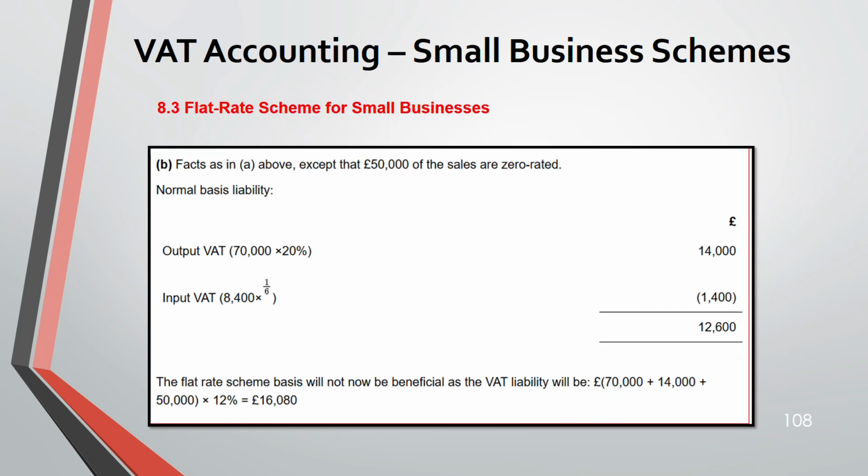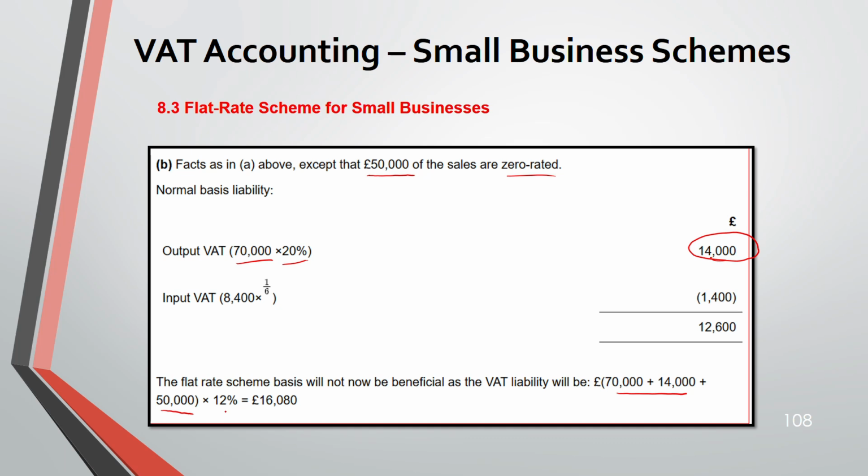Now, part B: same as in A above, except that 50,000 of sales are zero rated. Now what happens? From 120,000, 50,000 goes, so you are left with only 70,000. Take 20%, so now this is the VAT, 14,000. Then you will add the zero rated 50,000 also, because those are sales that are zero rated.